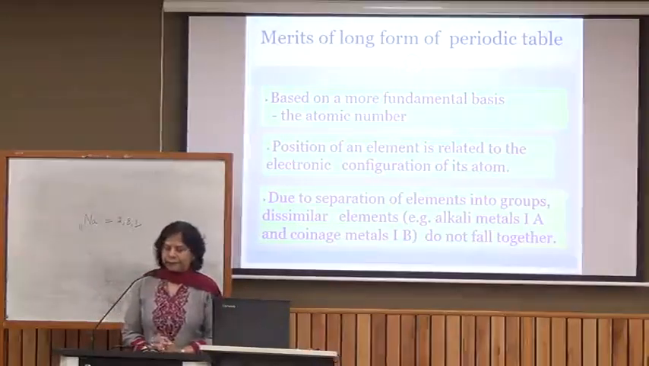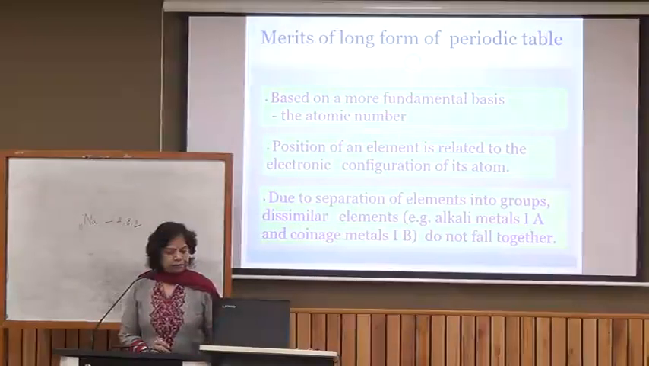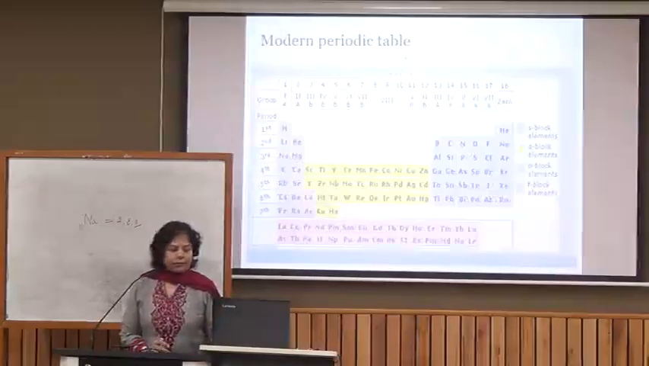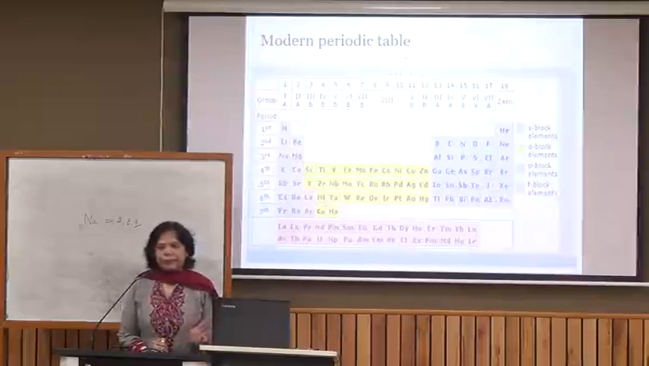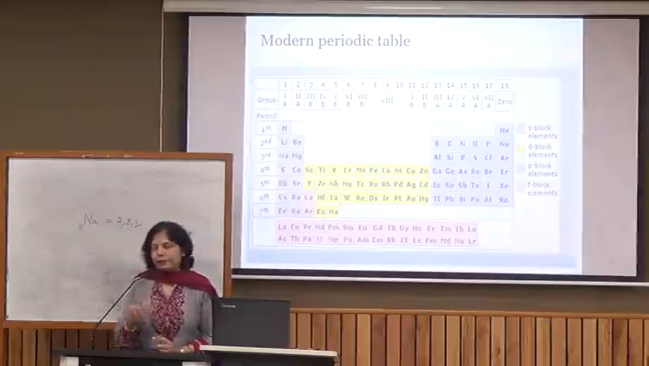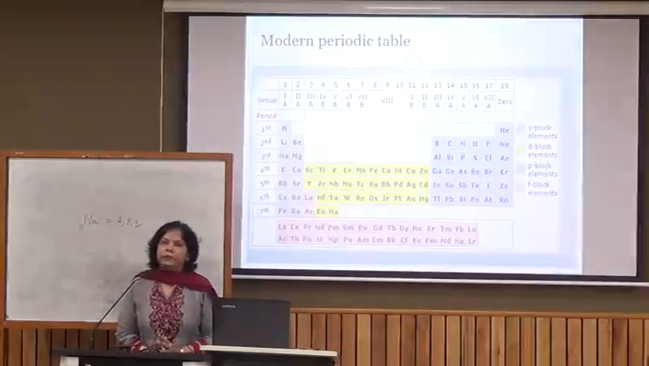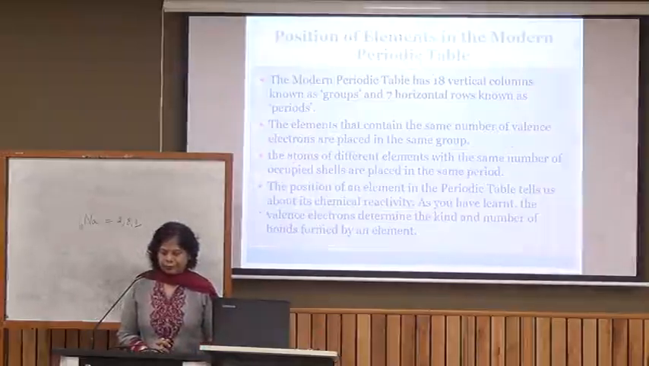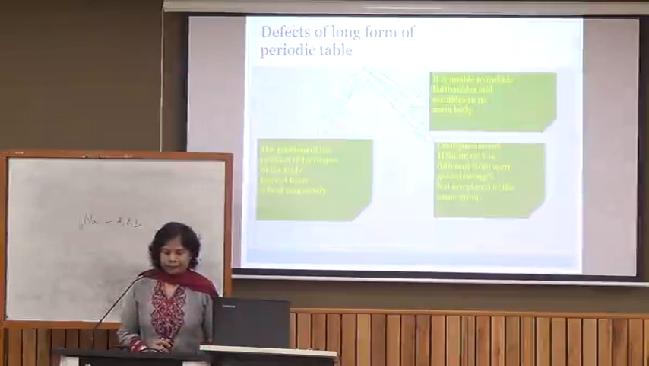As I said, the other merit is that the position of an element could be related to the electronic configuration of an atom. And here you can see that there was separation of the elements. The left hand side and the central part are occupied by the metals. The right side of the periodic table is occupied by non-metals, and then there is a zigzag line which separates metals and non-metals, that is the metalloids, which have some properties of metals and some of non-metals. So separation of elements was also done correctly.